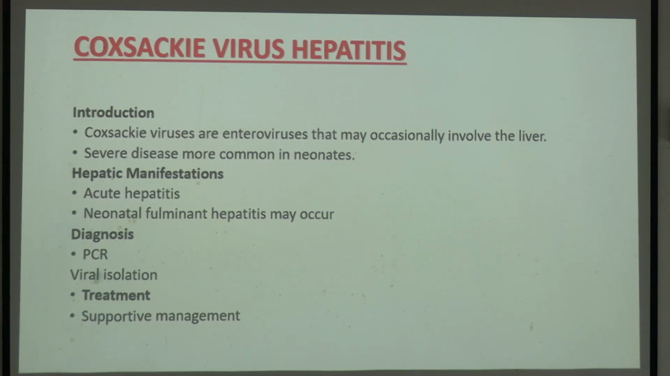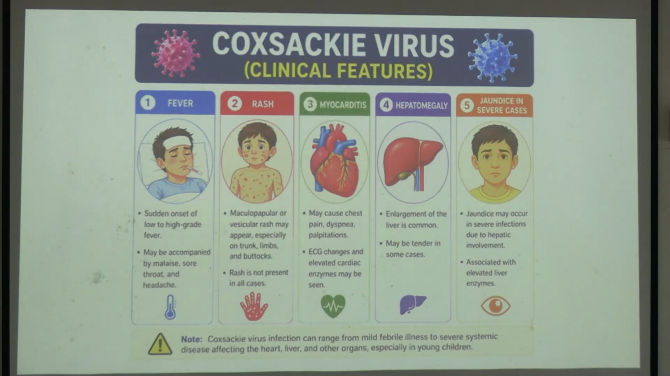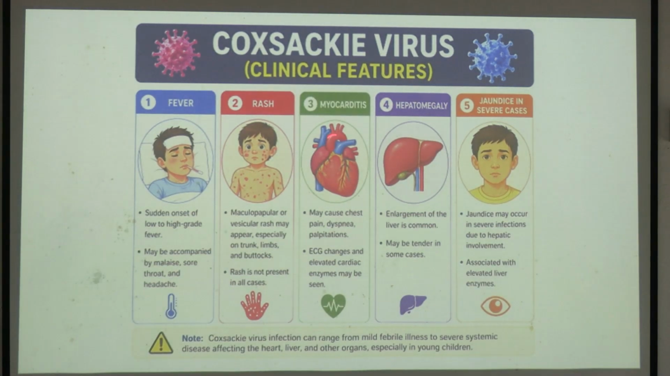Then you have Coxsackie virus. In some cases it causes acute hepatitis. In neonates you have fulminant hepatitis. You see, there will be fever, rash, and one more important finding is there will be some myocarditis. So the heart muscles are involved. There will be inflammation in the heart muscle also.